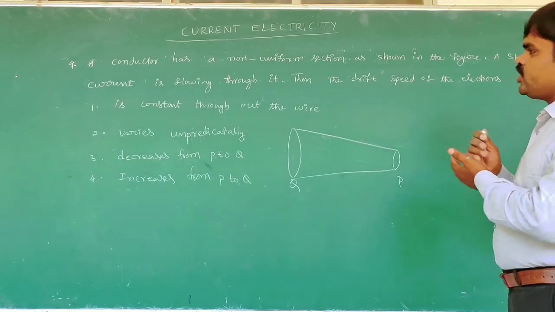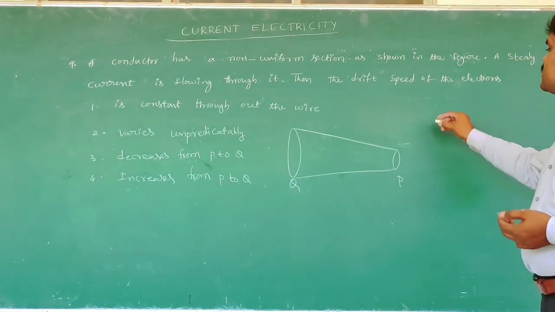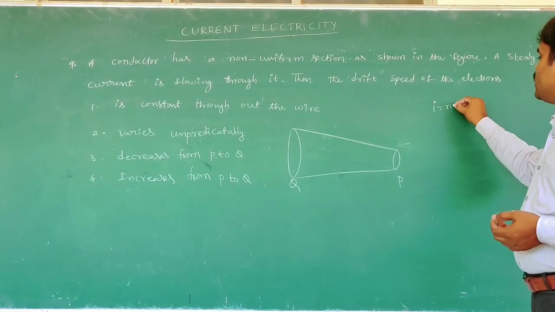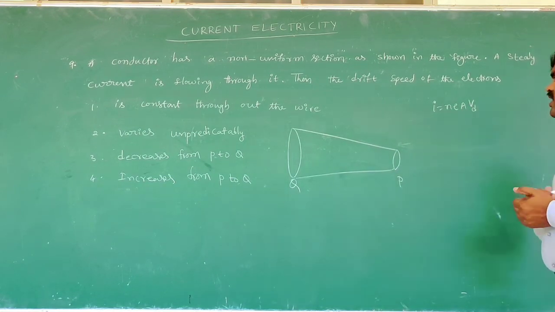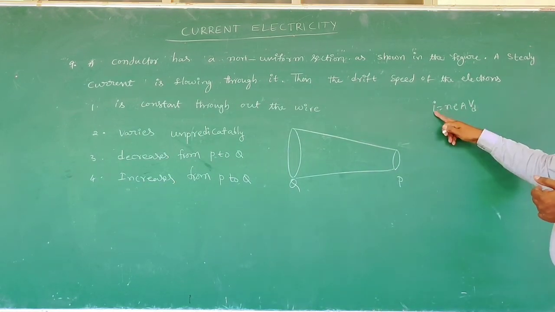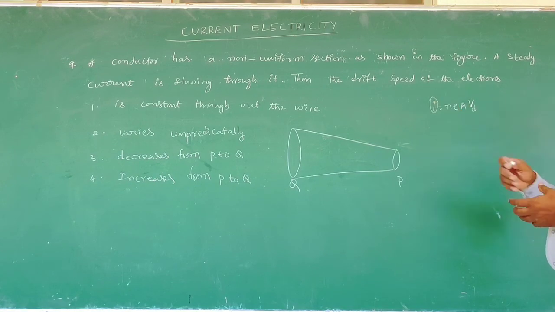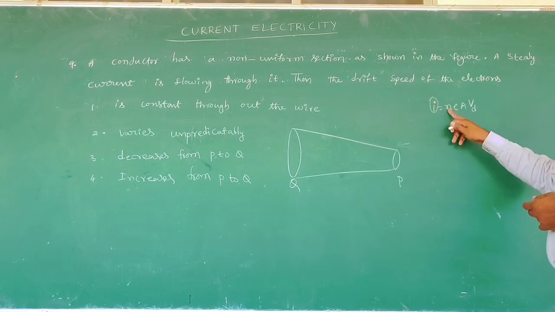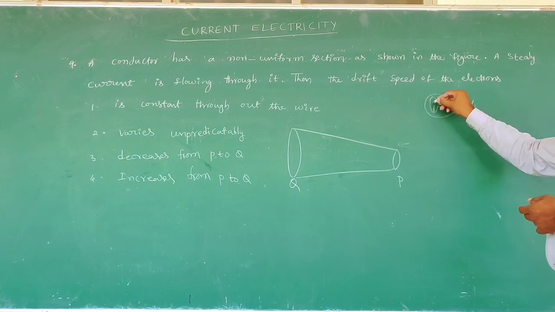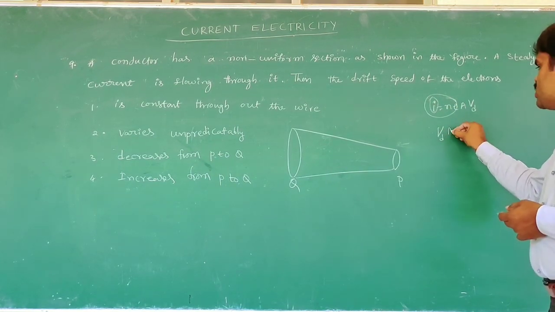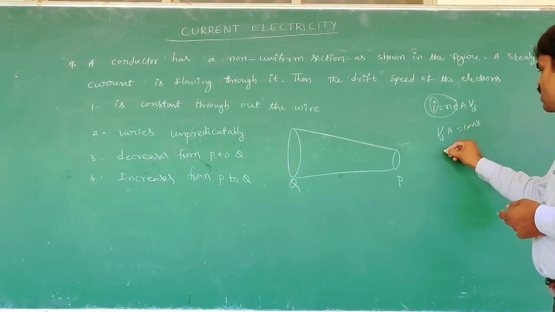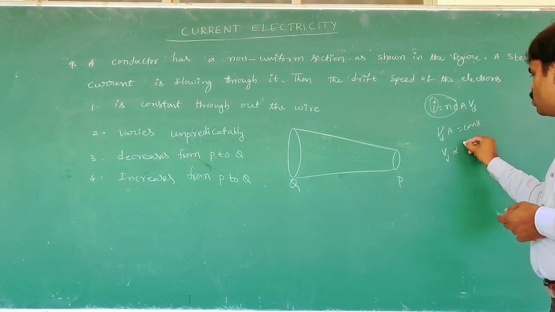Here the relation between current and drift velocity is I equals n e A Vd. Here they have given a constant current. Current will be constant, and the number density and charge are constants. That's why Vd times A is a constant. Vd is proportional to 1 by A.